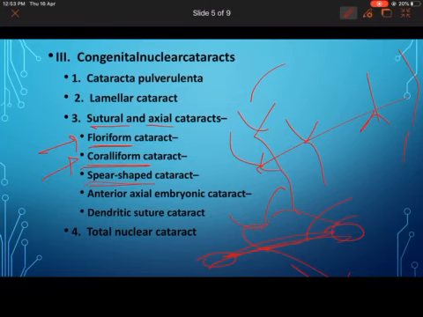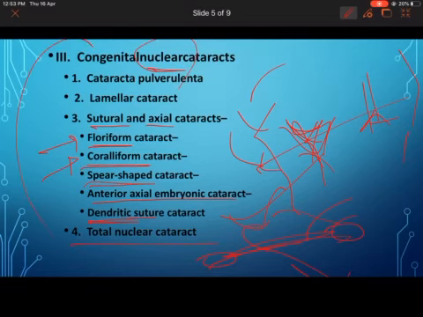Then you have a spear shaped cataract. Then you have an anterior axial embryonic cataract. Then you have dendritic suture. The sutural cataract can be a dendritic suture or Y-shaped suture. Then in congenital cataract, you have a congenital nuclear cataract. You have a total nuclear cataract. Nothing like this, the whole nucleus has gone for cataract. It's called total nuclear cataract. So things are very easy to remember.